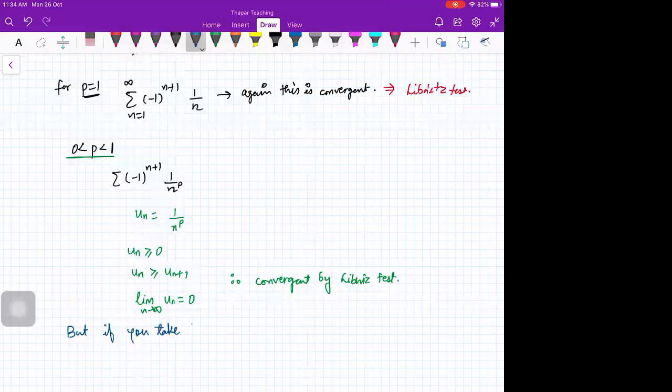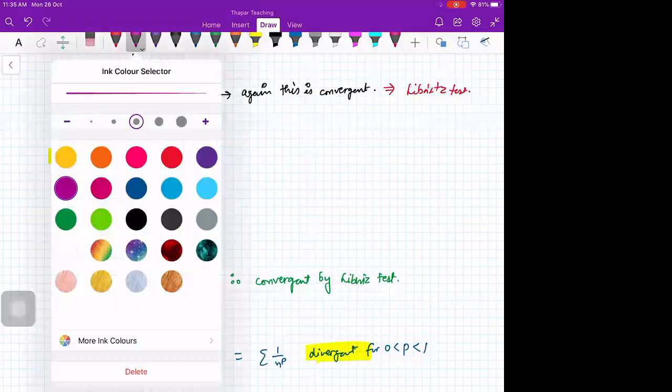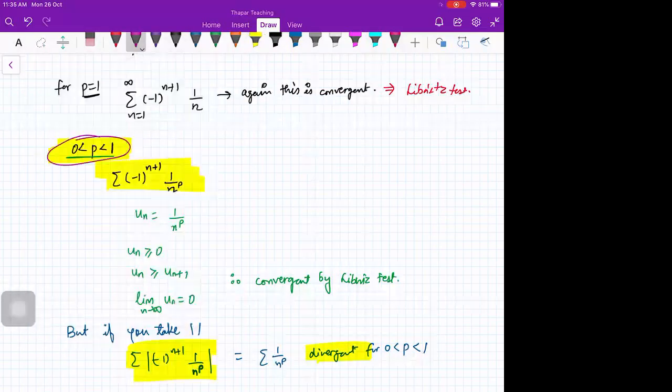means that if you are talking about minus 1 raised to power n plus 1 by n raised to power p, which is equal to 1 by n raised to power p, is divergent for p less than 1, greater than 0. It means that for this range of p, the series is convergent, but its modulus is divergent. Therefore, for this range here, your series is conditionally convergent.